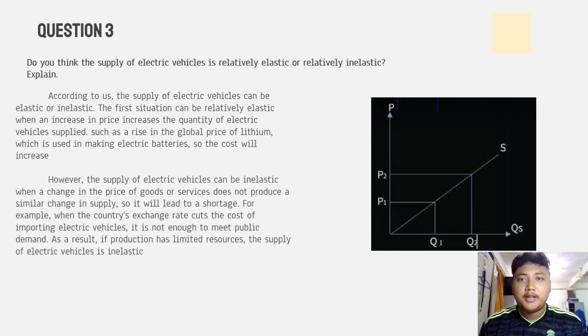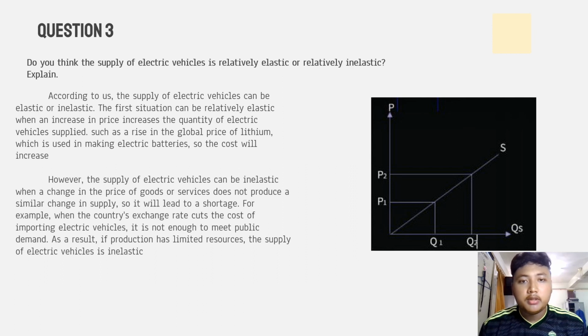I'm Muhammad Ifan Haris bin Afendi from class 2D. So today I'm going to present to you question 3. Do you think the supply of electric vehicles is relatively elastic or relatively inelastic? Explain. According to us, the supply of electric vehicles can be elastic or inelastic.